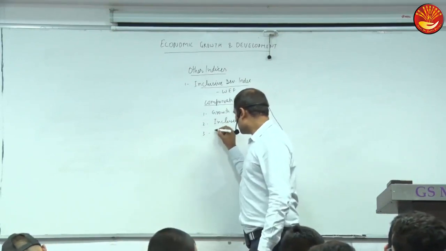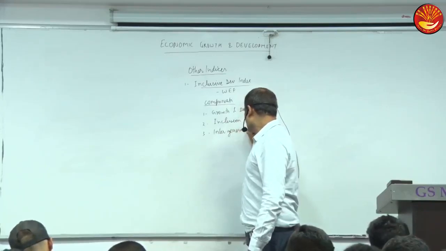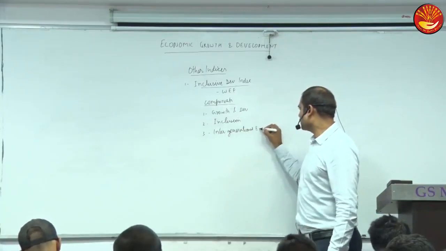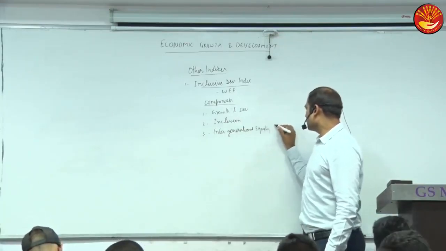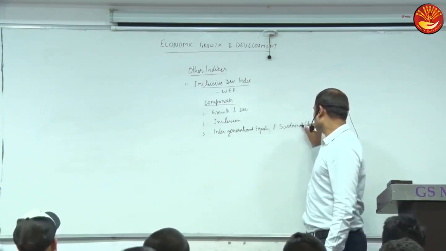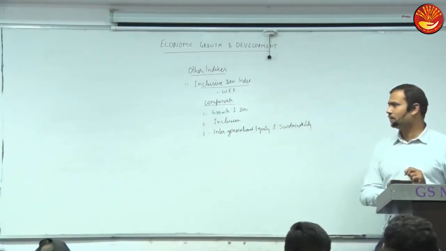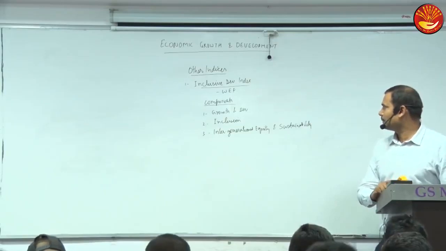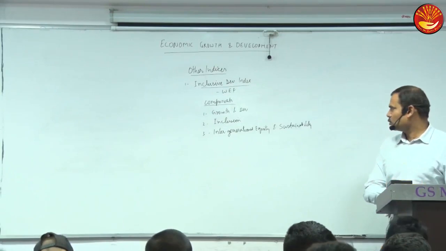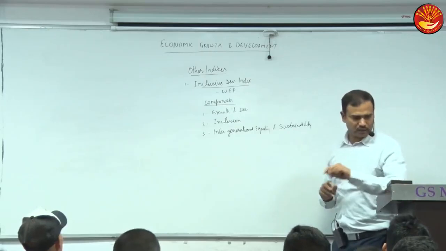Other is intergenerational equity and sustainability. Obviously, intergenerational equity relates to environmental things.